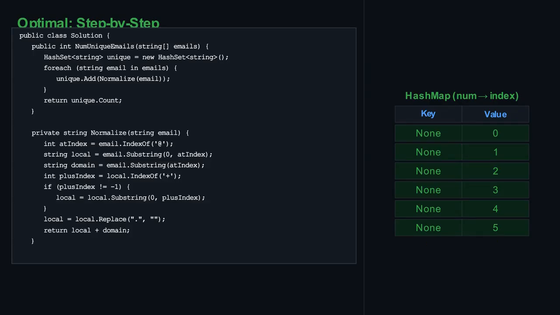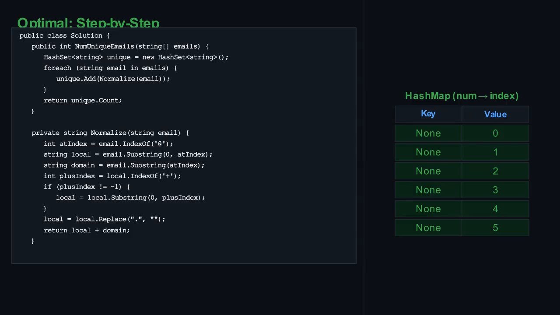Since a plus sign exists, we take the local part before the plus sign. So, local becomes test.email. Next, we remove all dots from this local part. Test.email becomes testemail. Finally, we combine the processed local part with the domain. The normalized email is testemail@leetcode.com. We add this normalized email to our unique emails hash set. At this point, unique emails contains testemail@leetcode.com.